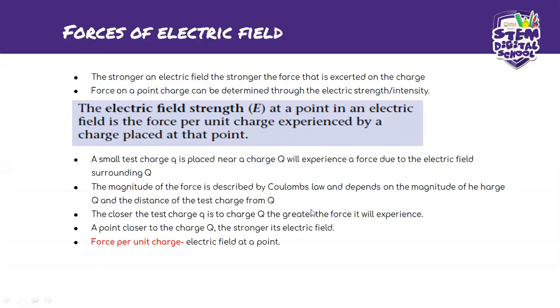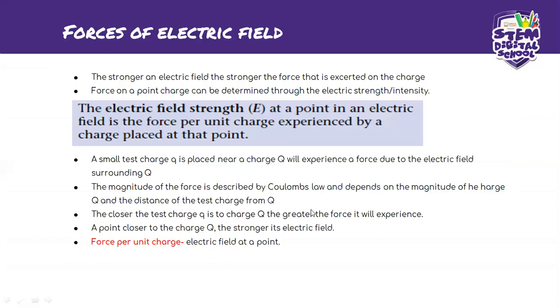So when you put the two charges close together, it means that the field will be strong because they are much closer together. So it doesn't take long to get to the next one. So the electric field becomes greater. Okay, so the closer a point is to the charge Q, the stronger its electric field.